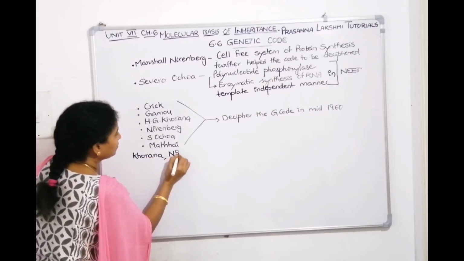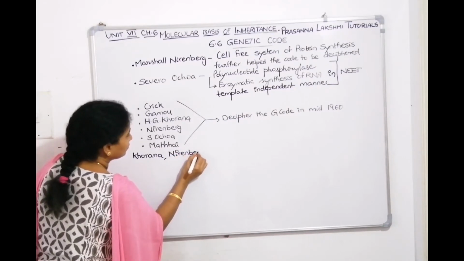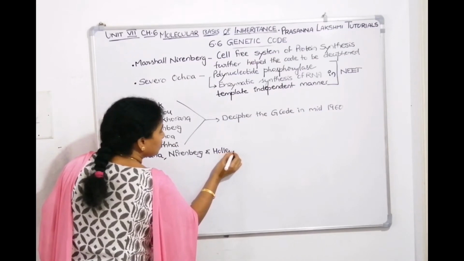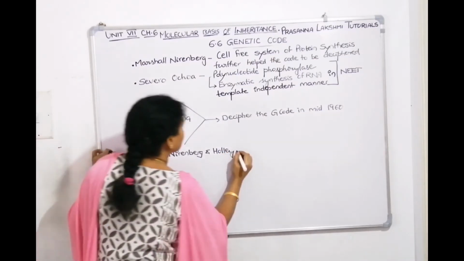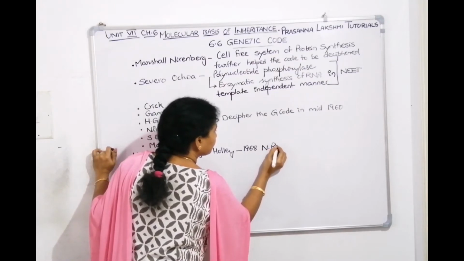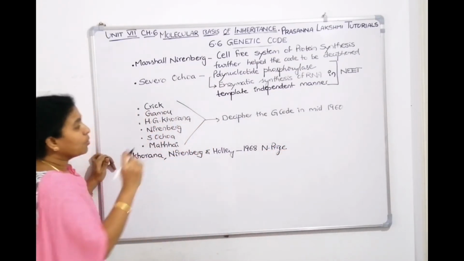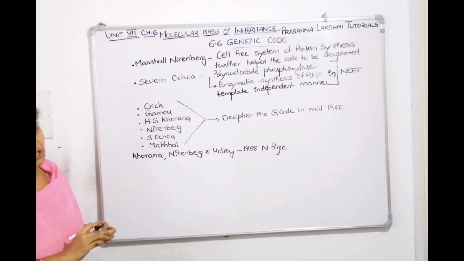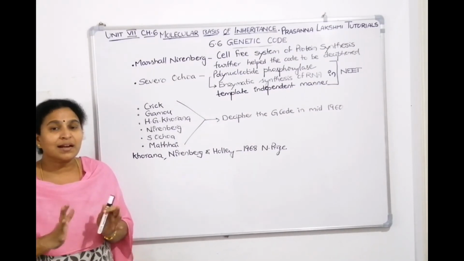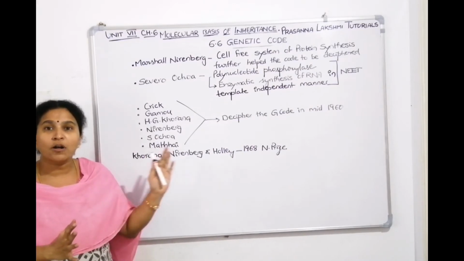Nirenberg also shared, and Robert Holley. These three people shared the Nobel Prize in the year 1968 for deciphering the genetic code. So the genetic code, what we are going to see now on the board, is the contribution or the collaborative effort of all these scientists.